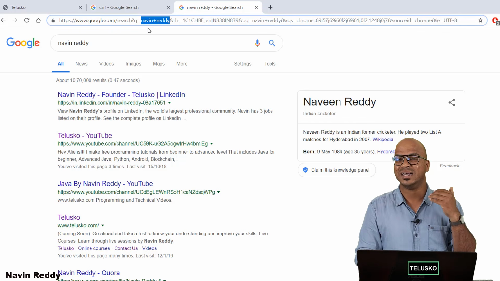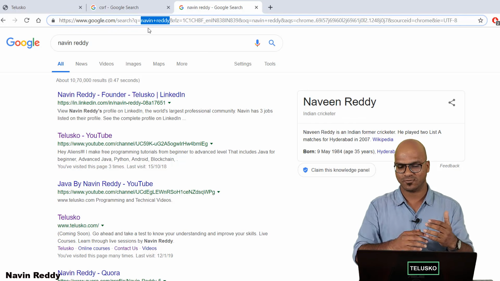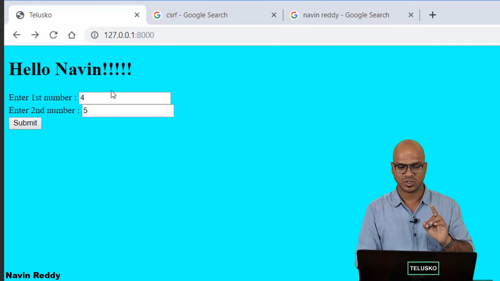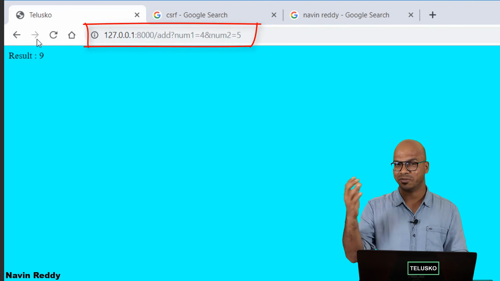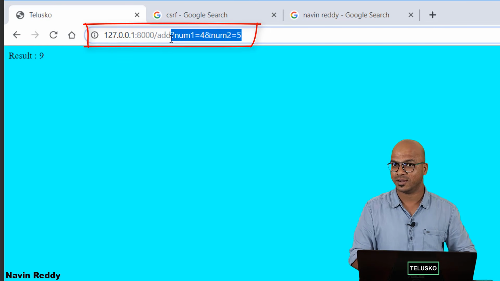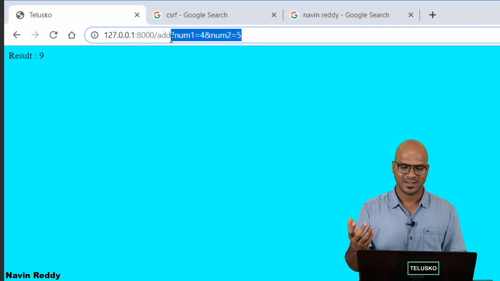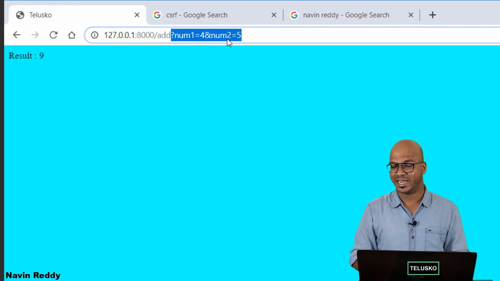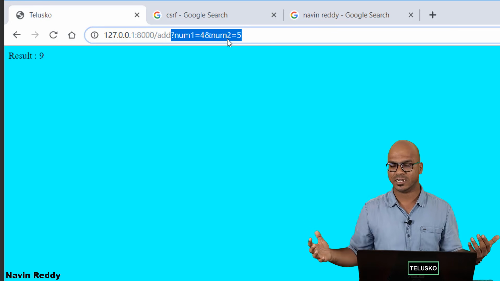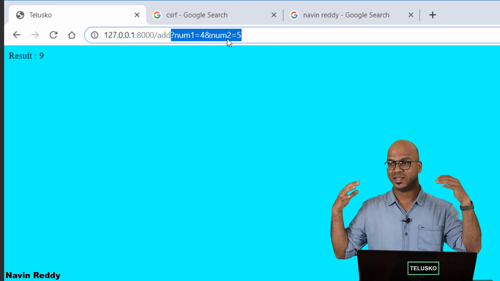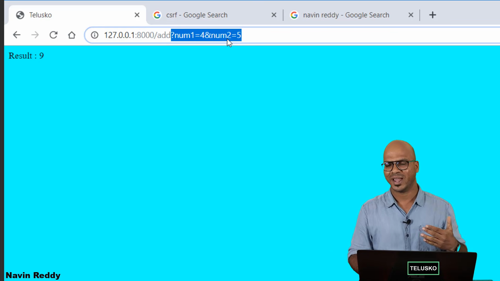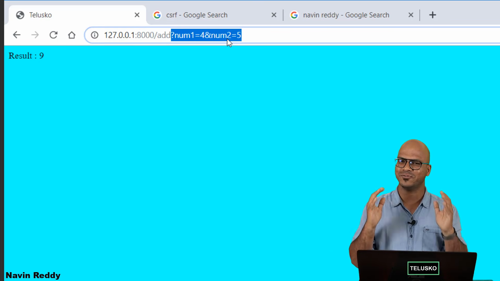But what if you are sending the username and password from this form? For example here, when I'm sending 4 and 5, it is actually going to the address bar, right? Now, since it is an address bar, it's not secure. We don't want to send our data in the address bar. Imagine your username and password. So to achieve that, we should not be using get, we should be using post. So that's one reason. Second one, maybe you want to send multiple data, not just 1 or 2. Maybe you have the entire form of 10, 20 fields. So you don't want everything to be coming on the address bar. And technically for submitting the data, you should always use post.